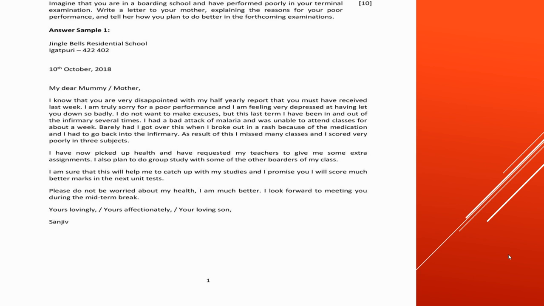So, change of paragraph, and you have to start from the left side margin only, leaving a line. "I have now picked up health" means that "I am now feeling better and have requested my teachers to give me some extra assignments. I also plan to do group studies with some of the other boarders of my class."